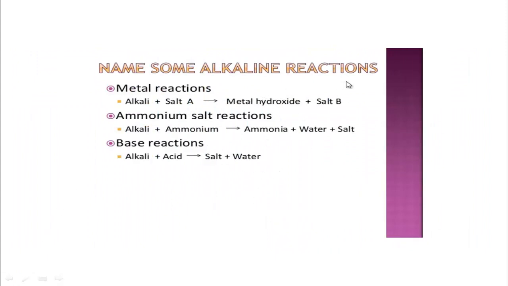Mainly bases show 3 types of reaction. An alkali reacts with an acid to show a neutralization reaction. An alkali also reacts with different metallic salts and produces different colorful metallic precipitates of metallic hydroxide. This is a very important reaction for your exam, because in metal ion detection these reactions are used by observing the color of the metal ion. And also an alkali reacts with an ammonium salt and produces ammonia gas, water and salt. Now we will see the reactions.